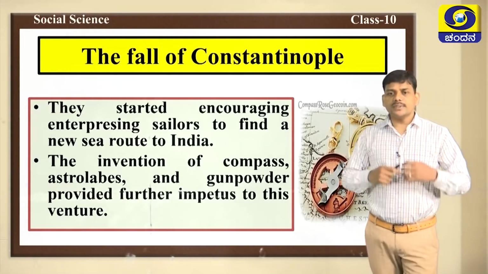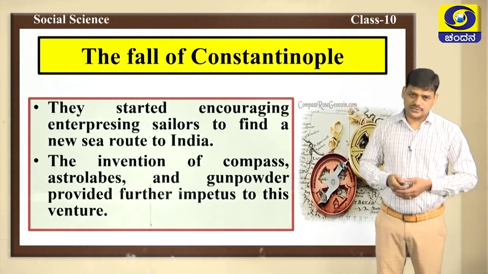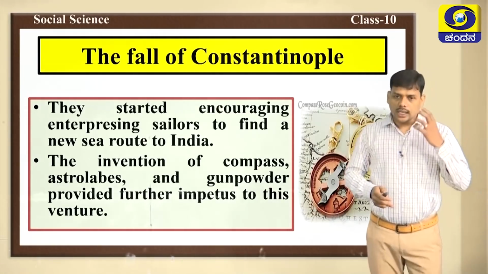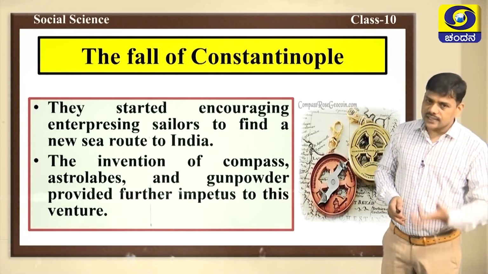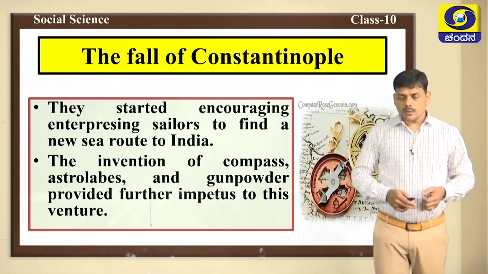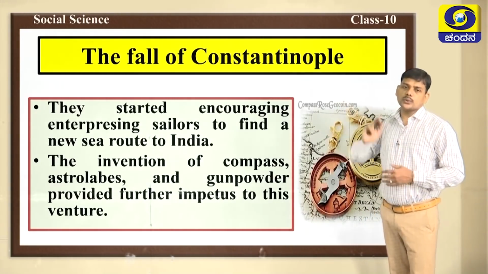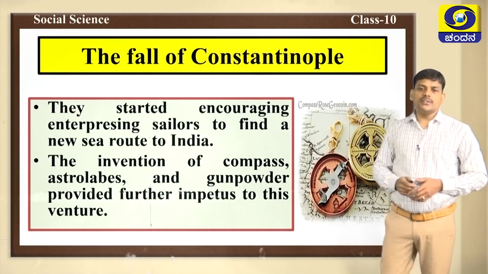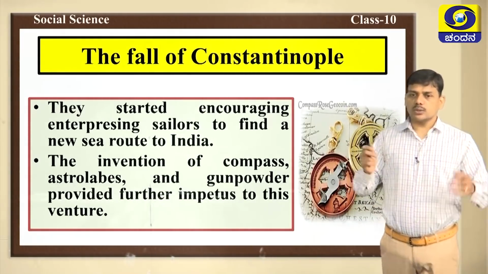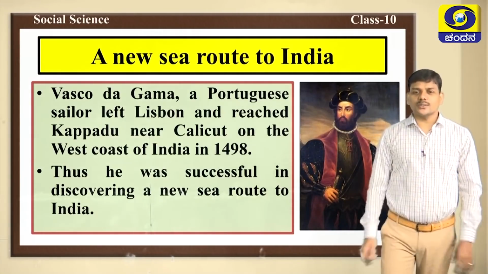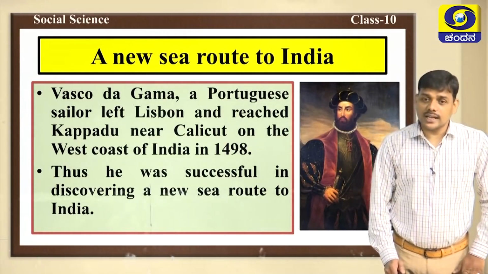At the same time, the invention of compass, astrolabes and gunpowder helped in this adventure. So, another important reason to discover new sea route to India was the invention of compass, astrolabes and gunpowder. And finally, it was Vasco da Gama. Who was Vasco da Gama?